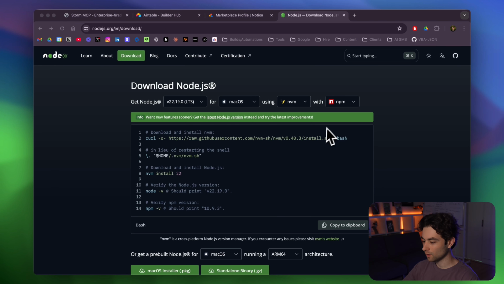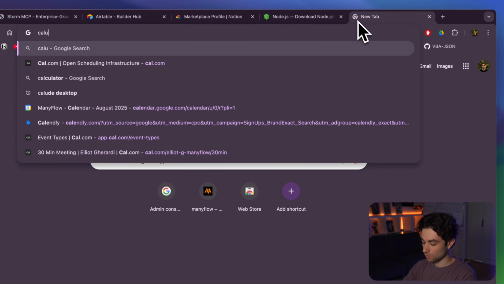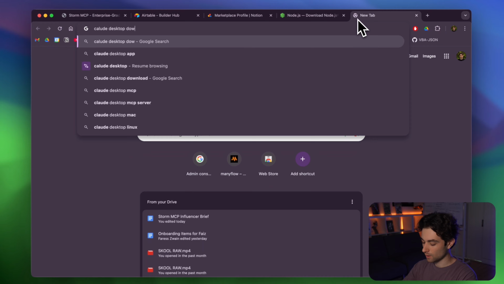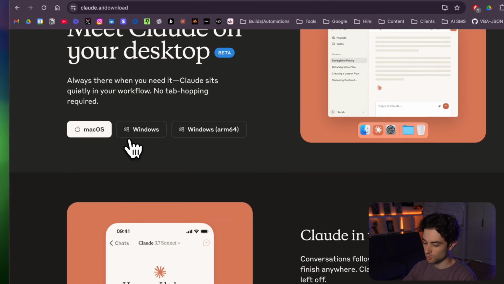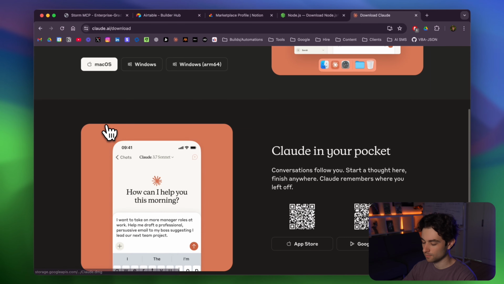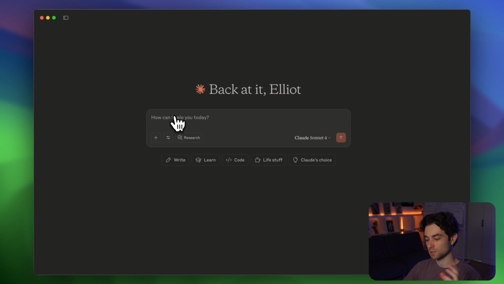So once you have that all done, again, make sure to download Claude Desktop as well. So it's going to go here, Claude Desktop, download. We'll select this option here. And then you want to go to Mac OS and download it. And so once you open up Claude Desktop, it's going to look something like this.